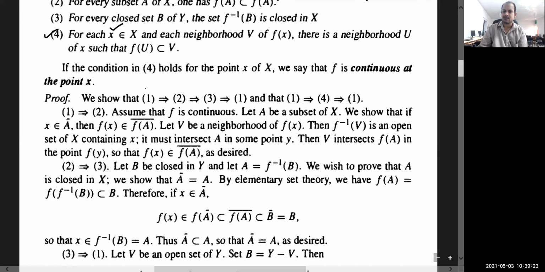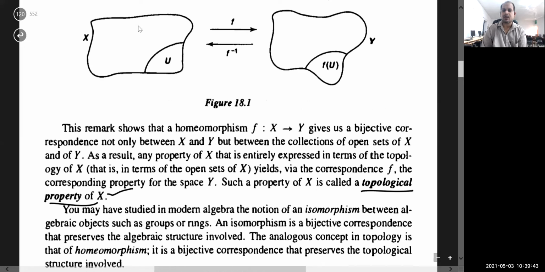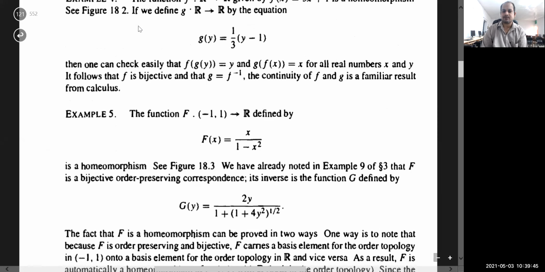Without revising, the proof seems easy, but it is not so. Once you know the basics from set theory, this proof is very easy. So we need to revisit the basics of set theory, which I will explain in short, and then come back to this.